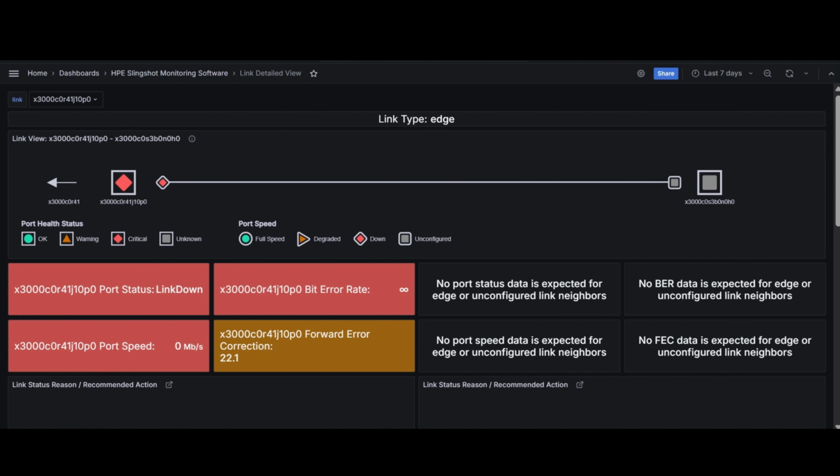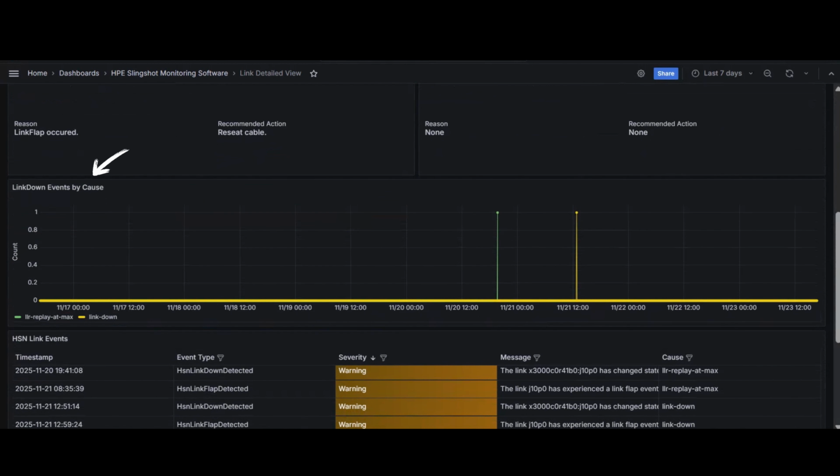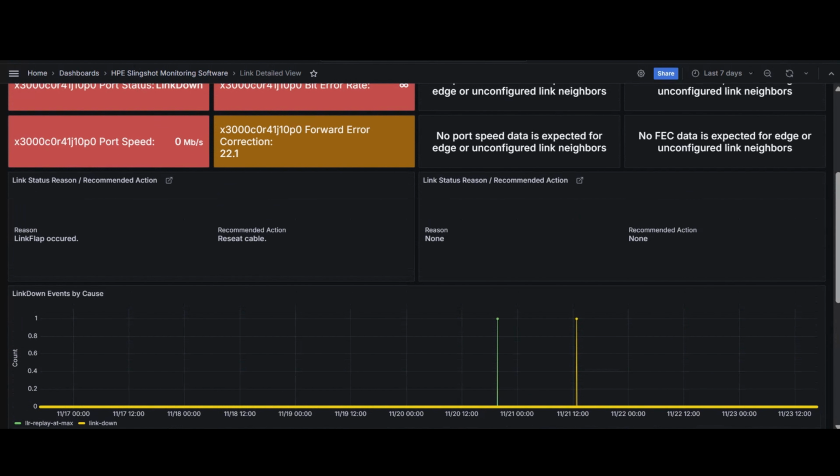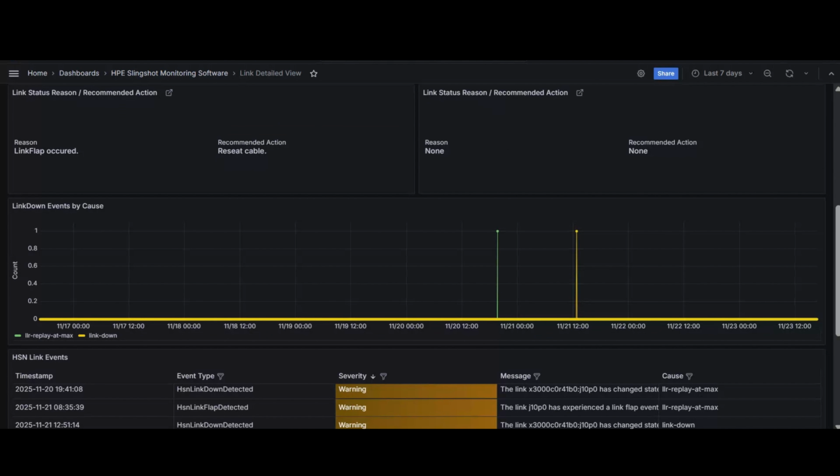This dashboard displays essential information such as port speed, bit error rate, forward error correction per lane, potential causes of link failure shown in this time series visualization, and a table of link error data along with recommended troubleshooting actions. The time series visualization highlights possible reasons for the link failure, with each cause color-coded for clarity.